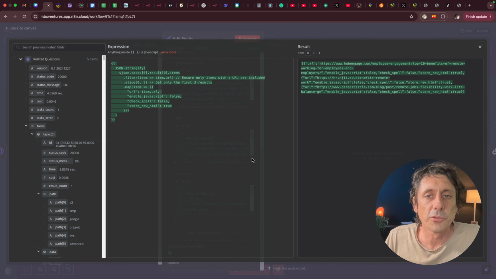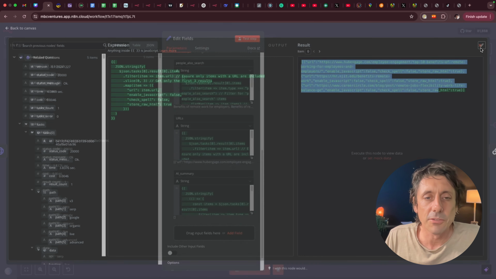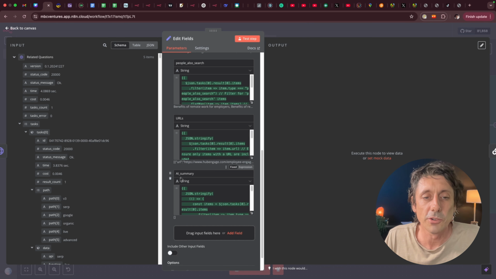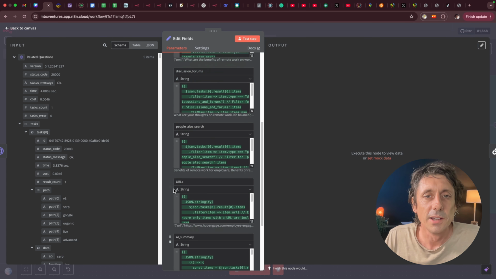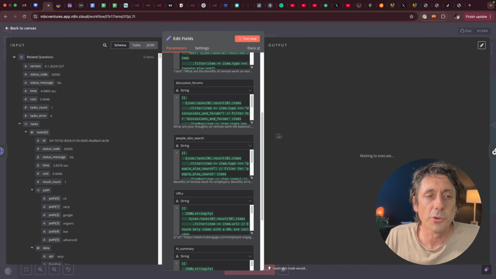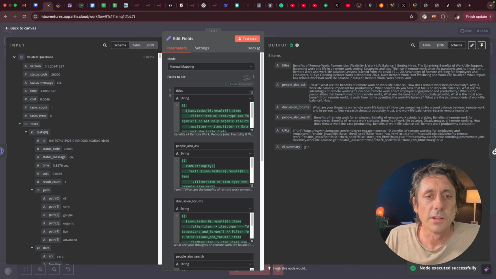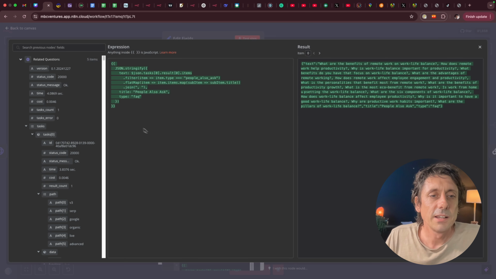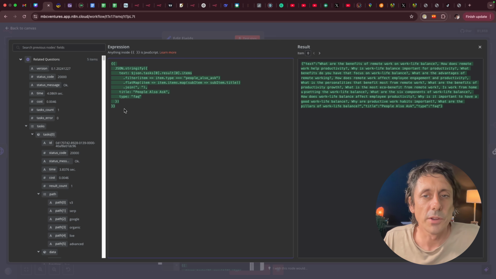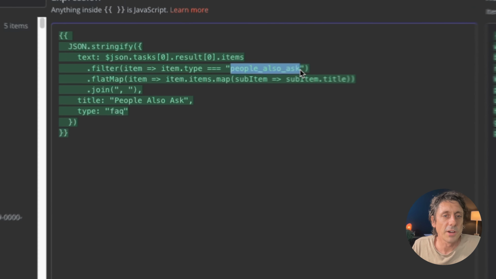We can get the URLs if we want them from the top ranked websites. We don't have to use those, but we could scrape those if we wanted to. And then the AI summary. So if I test that, it's going to pull all that stuff through and organize it for me. If you're wondering what's going on here, you can see if I open up this people also ask. Again, in here, we need to do a little bit of code in order to map exactly what we want. And we need to add a few functions in here. You can just copy what I've got to save you time. But basically, all we're doing is we're looking for the field people also ask here.